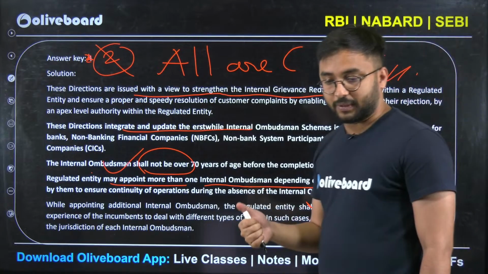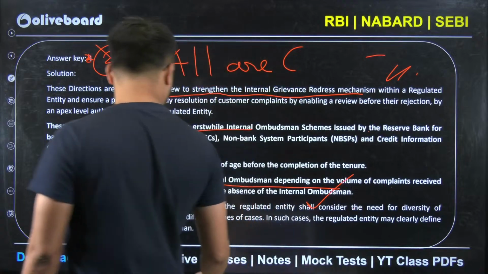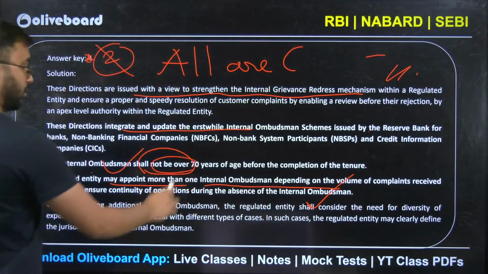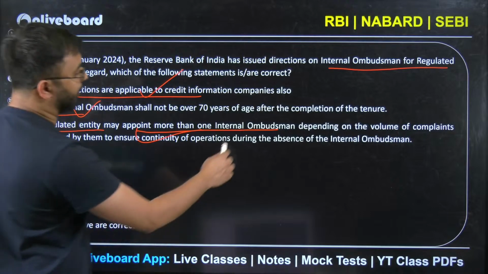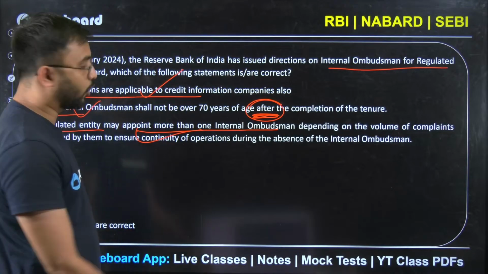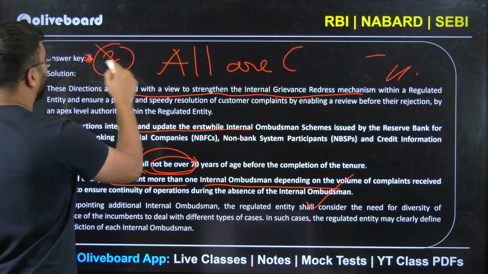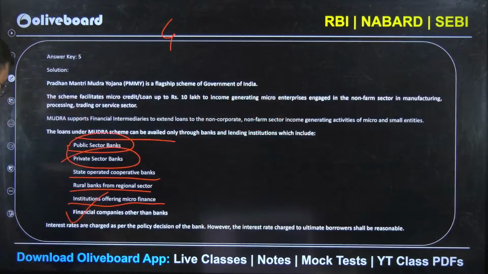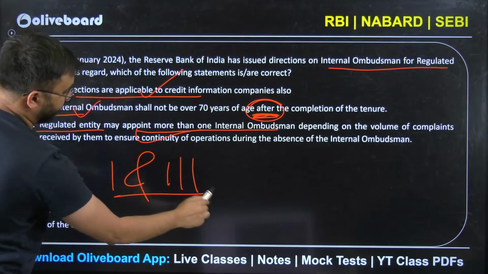So internal ombudsman, before the completion of tenure. Yes, the words before the completion and after the completion. Guys, all are not correct here. The answer will be 4. It means the answer is 1 and 3 only.